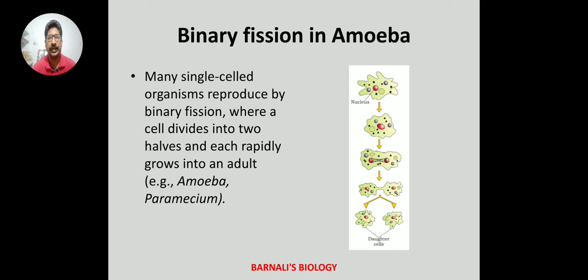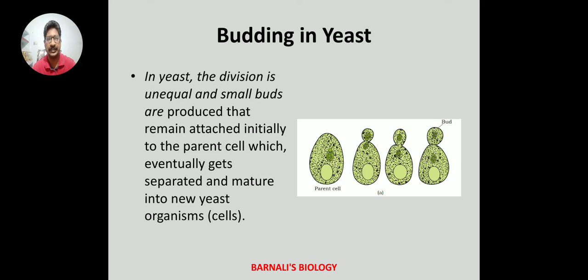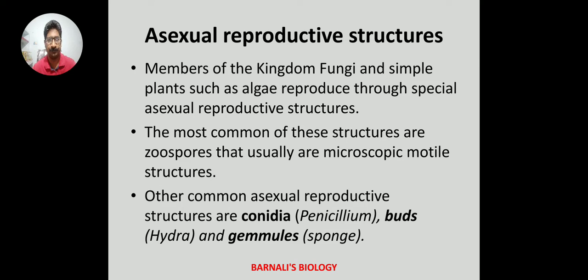For example, it could be eaten by a predator or there can be scarcity of food which can lead to its death. Another example is yeast. In yeast, budding is seen. In yeast, the division is unequal and small buds are produced that remain attached initially to the parent cell, which eventually gets separated and mature into new yeast organisms or cells.